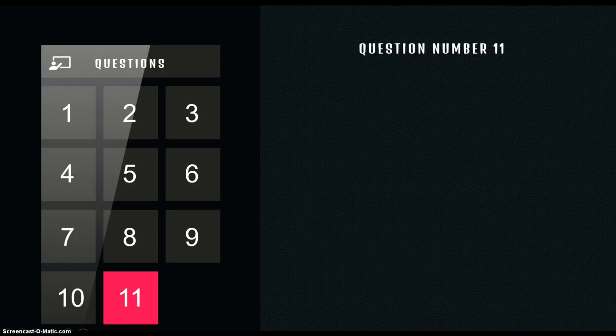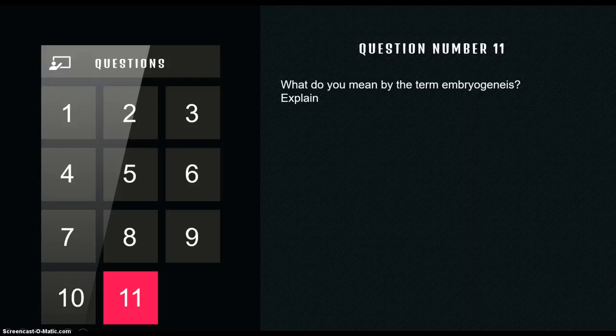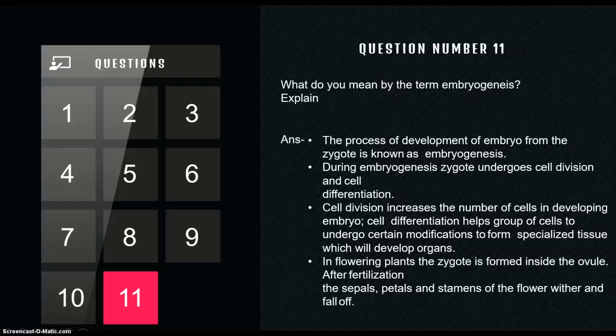Lastly, finally, question number 11 asks: what do you mean by the term embryogenesis? Explain. So what is embryogenesis? The formation of the embryo is known as embryogenesis. Now this zygote is a single cell. That single cell divides into multiple cells, and each of these multiple cells is defined with a single function.